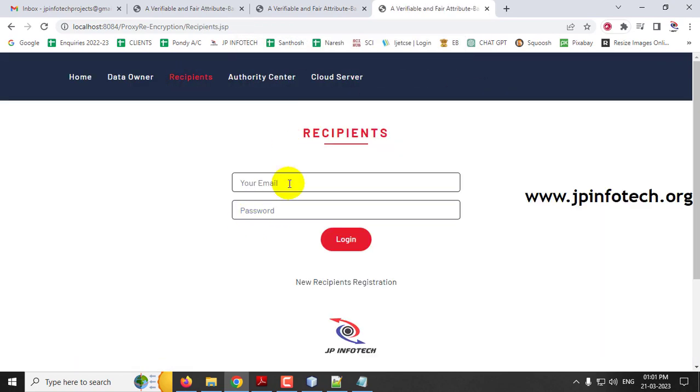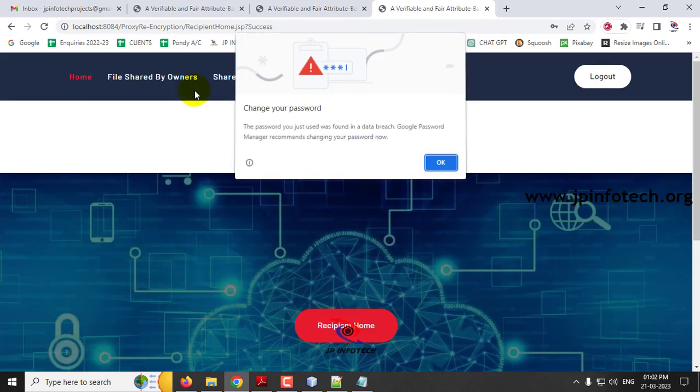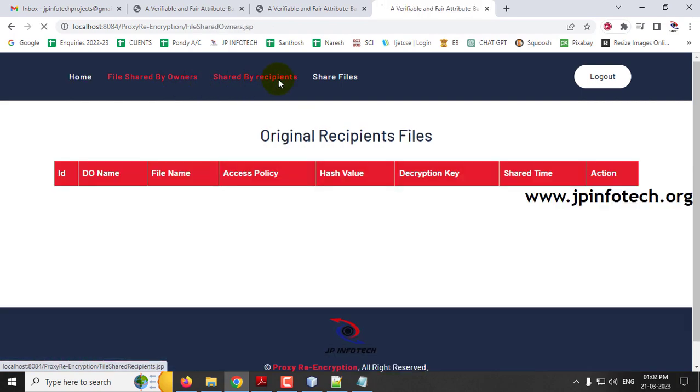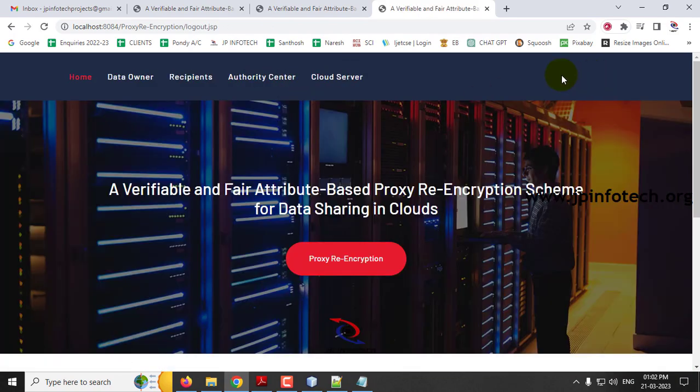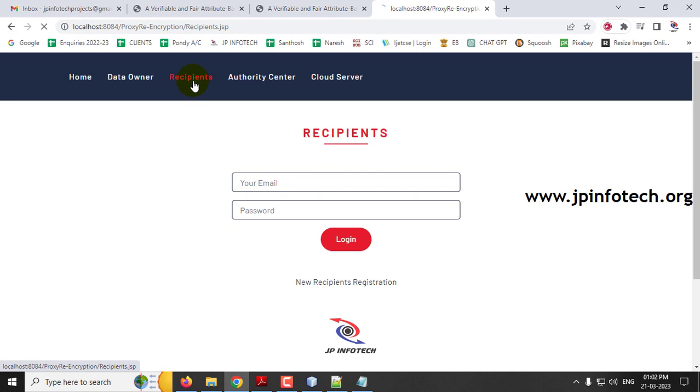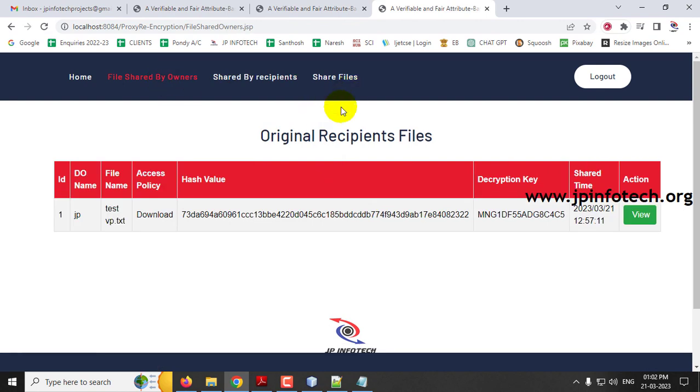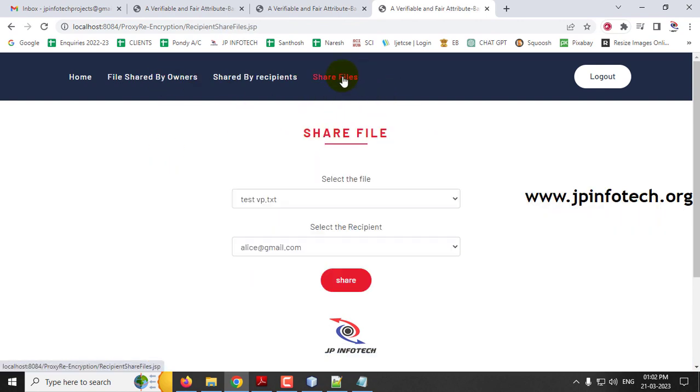Now let me go to the recipient login with the new recipient we have created, Alice. And now you can see Alice does not contain any details because she has just been created. So now let me log out. Now let me go to Bob. So now we are going to share the file which is received from the data owner. Let me go to share file.